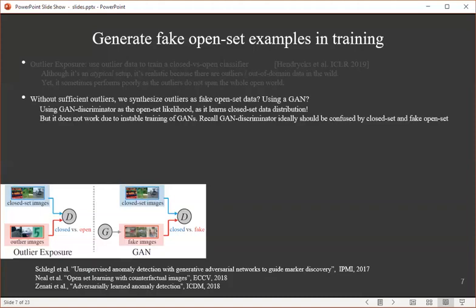Because the GAN discriminator is learned to recognize the data distribution of the closed set. We tested this idea, but this doesn't work. This is because of unstable training of GANs. Please also recall that by design, learning a GAN should end up with a discriminator that is unable to distinguish synthetic open set data and real closed set images.